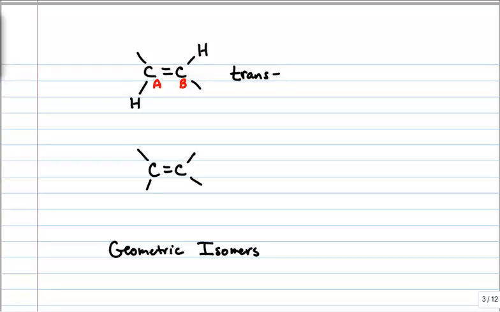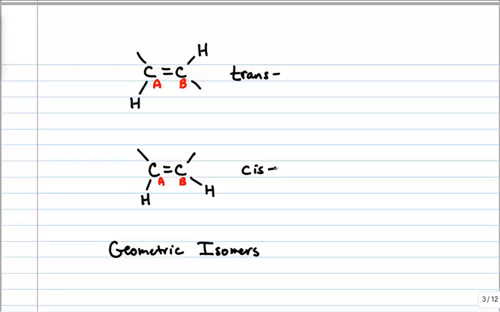Now, you can have another molecule with the same connections of atoms, where if this is carbon A and this is carbon B, you can put a hydrogen here on carbon A and a hydrogen here on carbon B, and it's like, oh, wait a minute. This molecule will have the same formula as the one above, but the arrangement of the two hydrogens on the carbons of the double bond is different. Three-dimensionally, they're different. They are locked on the same side of the double bond. And this is what we're going to call a cis isomer.